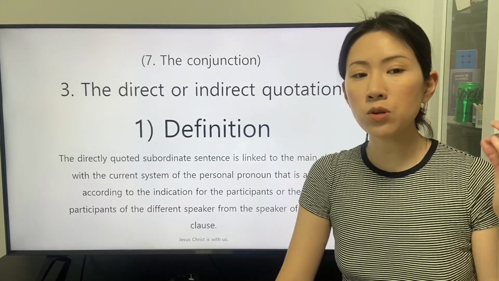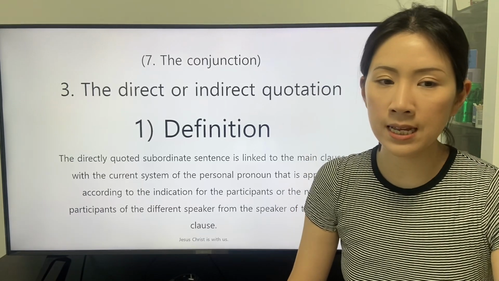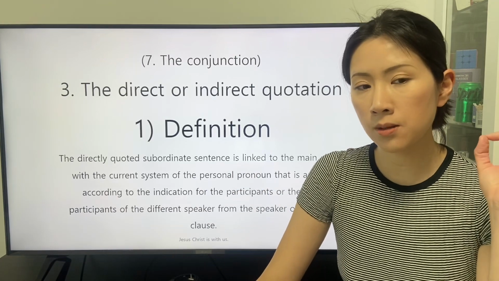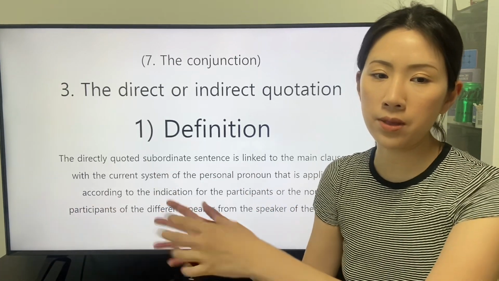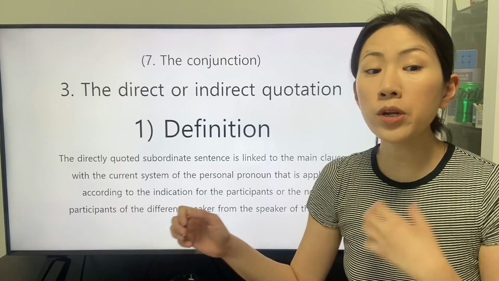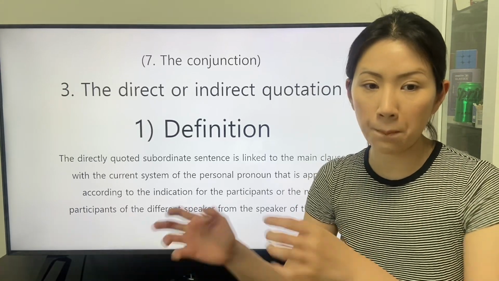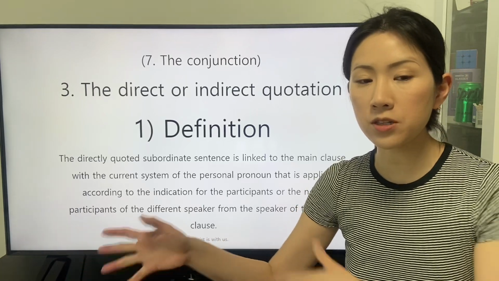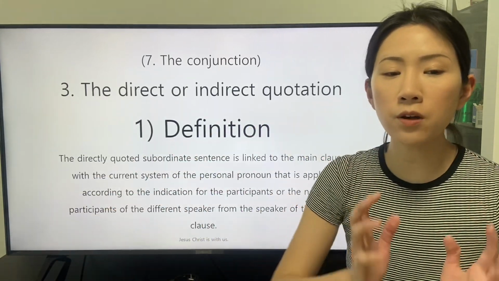The directly quoted subordinate sentence is linked to the main clause with the current system of the personal pronoun that is applied according to the indication for the participant or the non-participant of the different speaker from the speaker of the main clause.